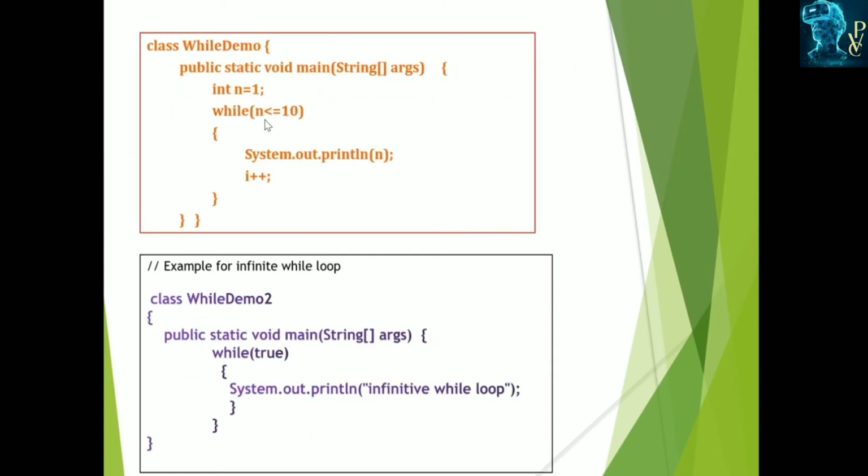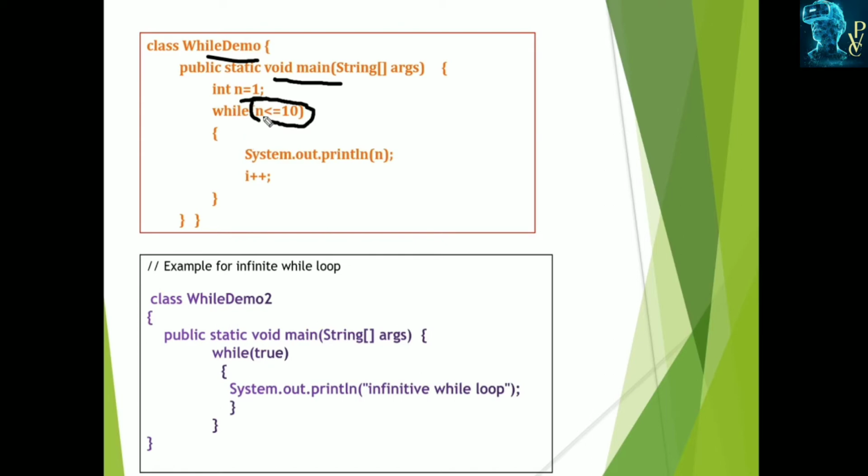This is an example for the while loop. This is the class WhileDemo. Here we are using the main method. Here I declared the variable n, starting with 1, that is, 1 is assigned to n, and the loop runs while n is less than or equal to 10. Up to this condition becoming false, when n becomes 11, the condition becomes false, so these statements are not executed.